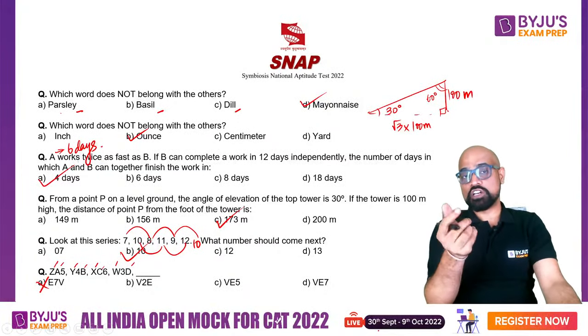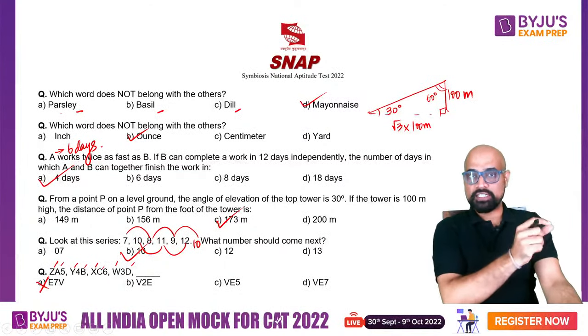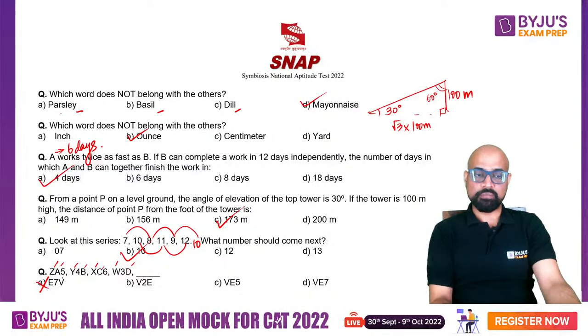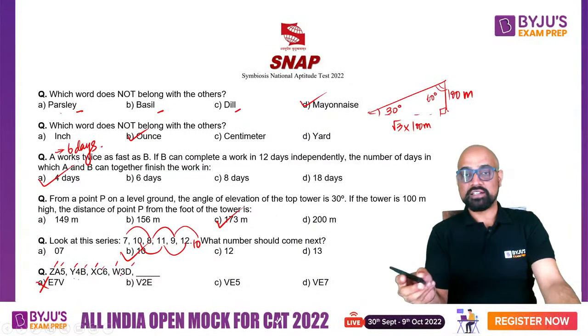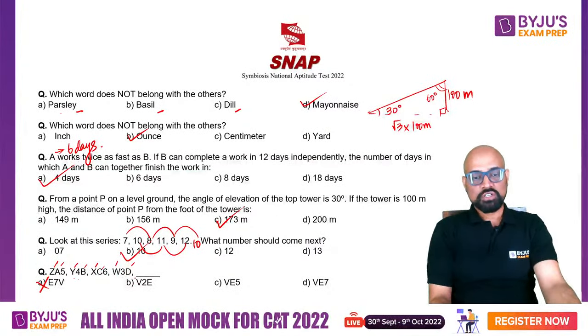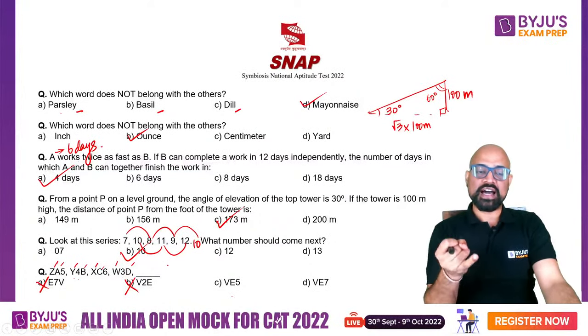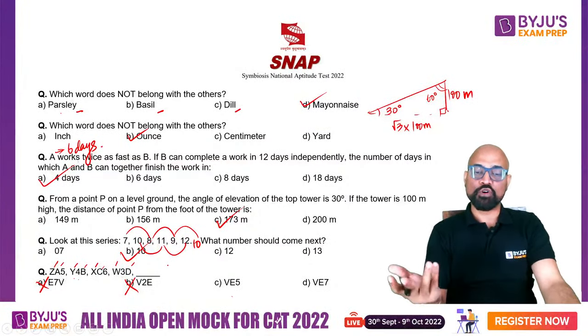Then what is the pattern within the word? You have got two letters first, and then a number. Then a letter, number, and then a letter. Two letters first, then a number. Letter, number, and then letter. So now it is the turn of two letters together and then a number. So we are left with C and D. Now how are these numbers related, as in 5, 4, 6, 3? What is happening with them?